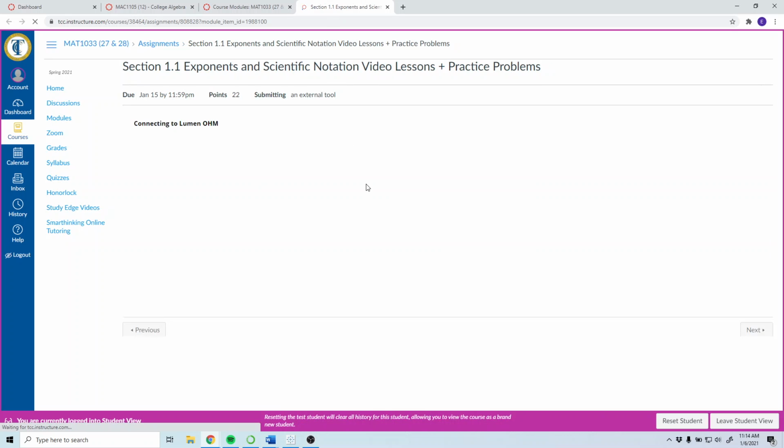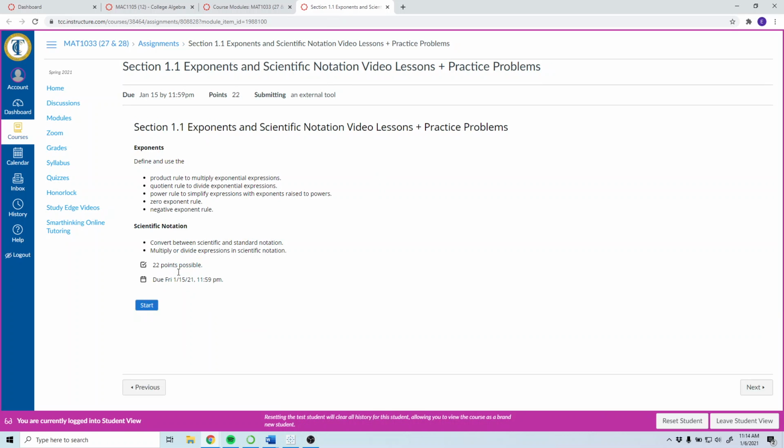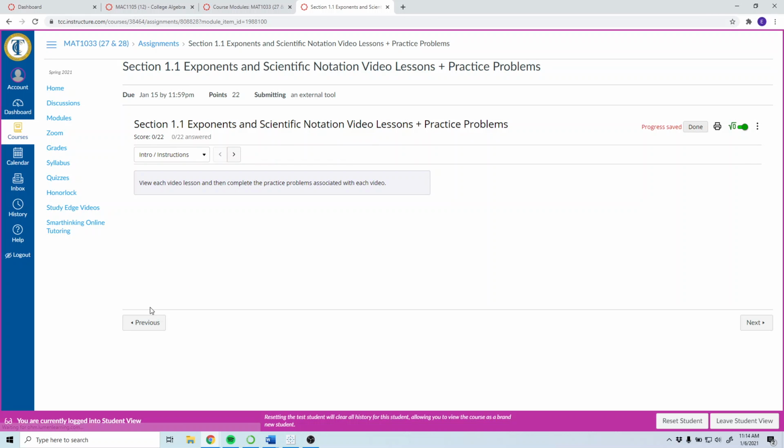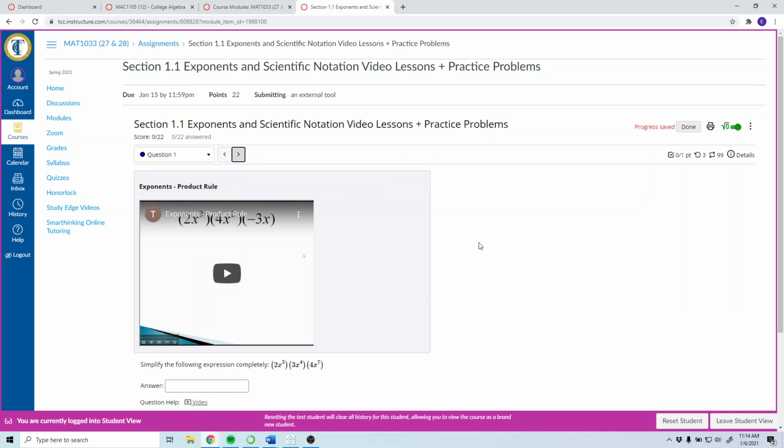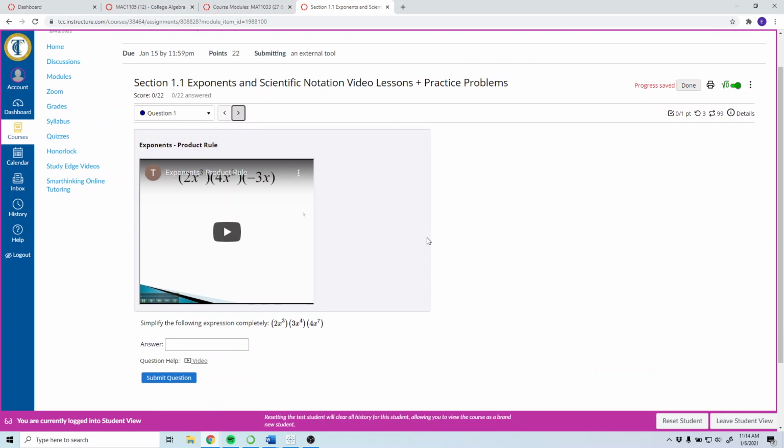What it's going to do is open up the assignment. It's going to give you those same learning outcomes again. Hit start. Like I said, as soon as you're in Canvas, you're already inside here. You don't have to sign up for anything. And the directions: view each video lesson, then complete the practice problems. So in here, we've got a video. And it says simplify the following expression. And the video will show you how to do something similar. So you learn from that.